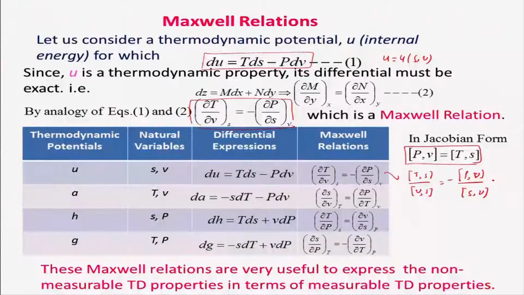Can I write it this way, as (P,V) over (V,S)? It is very easy: this negative has gone out because I have interchanged these variables here. So, therefore, Jacobian (P,V) is equal to Jacobian (T,S).